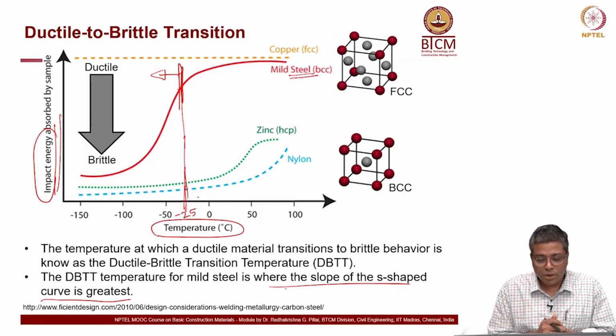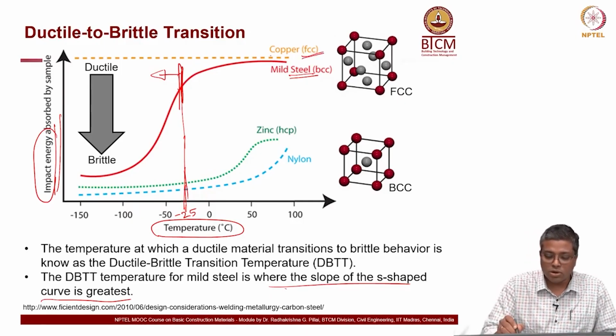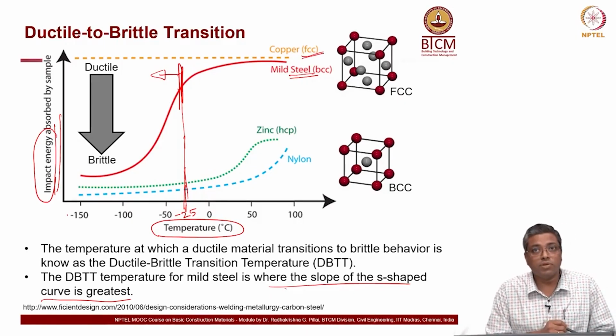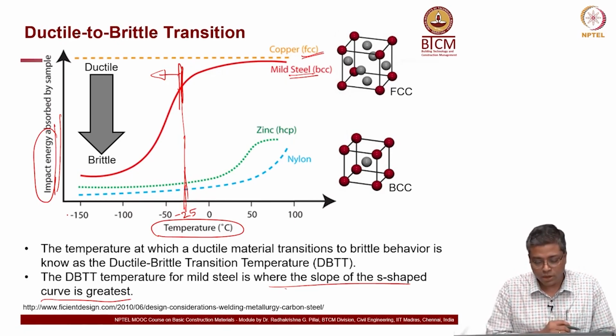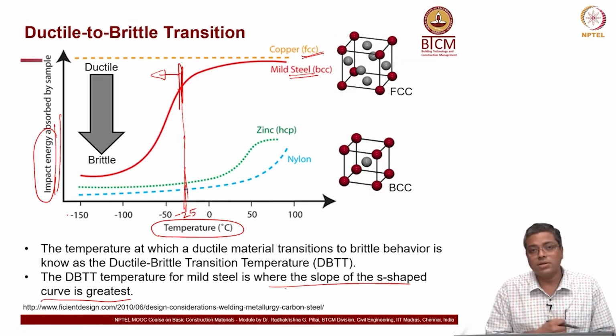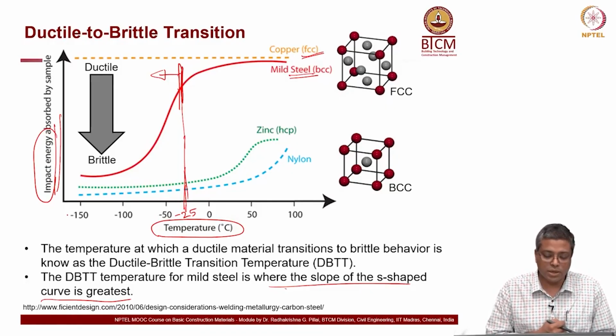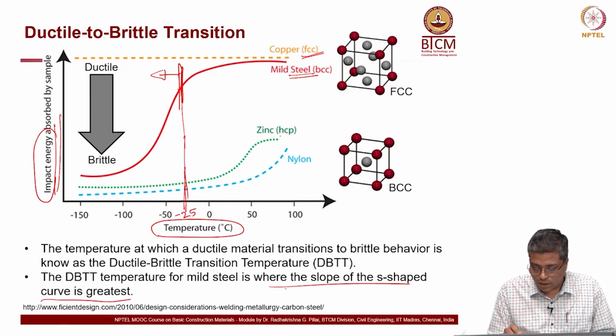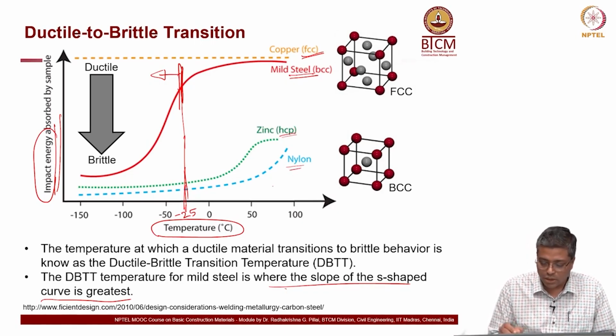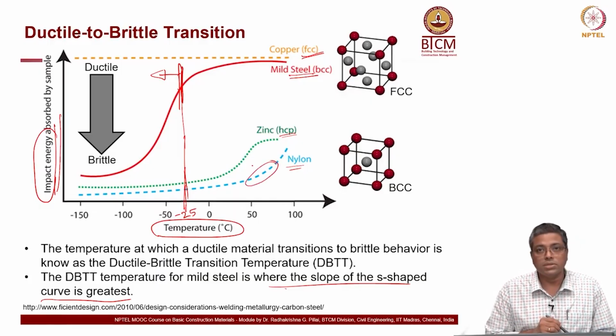But copper, which has face centered cubic structure, does not change even down to minus 150 degrees. This is probably one reason why copper pipes are used for water supply systems in very cold countries. Now, for zinc, hexagonal, and for nylon also, you can see there is a significant change even at very high temperature.